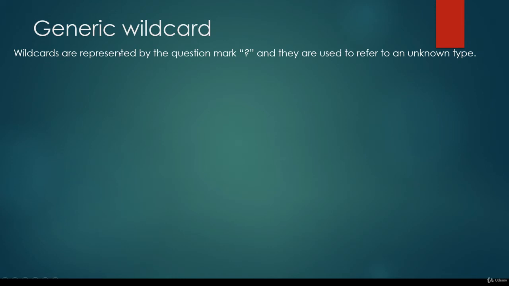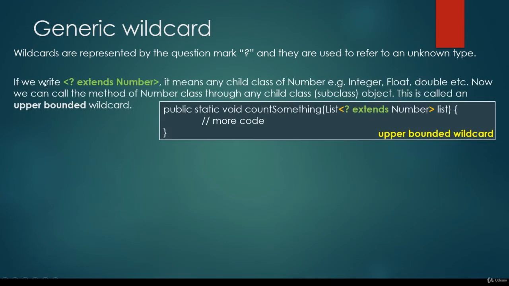In the coming lectures, we are going to talk about generic wildcards. So wildcards are represented by the question mark, and they are used to refer to an unknown type. So for example, if we write question mark extends Number in the diamond operator, it means that any child class of Number, such as Integer, Float, or Double, can be used. We can call the method of the Number class through any child class or subclass object. This is called an upper bounded wildcard.